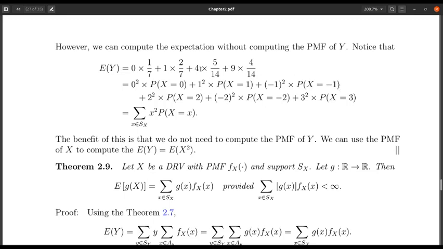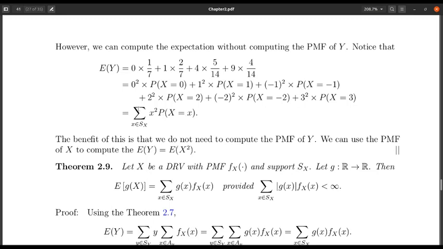Okay. Similarly, this part, 4 multiplied by 5 by 14, I can write as 2 square multiplied by probability x equals 2 plus minus 2 square multiplied by probability x equals minus 2. And finally, this part is nothing but 3 square multiplied by probability x equals 3. Notice that probability y equals 9 is equal to the probability x equals 3, because x equals minus 3 has probability 0. So what does this mean? This means the expectation of y in this particular case, at least, I can write as the sum of x square times probability that x equals x.